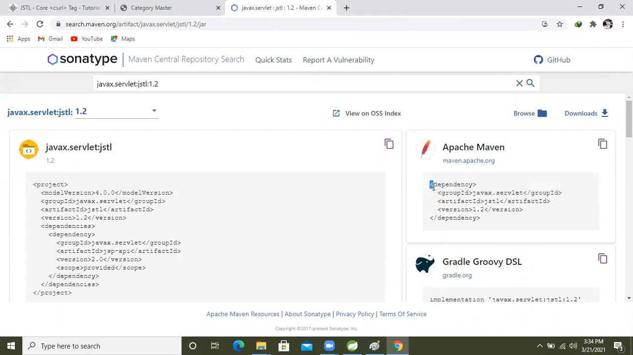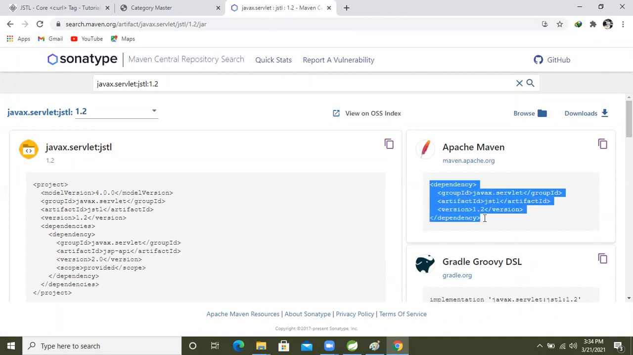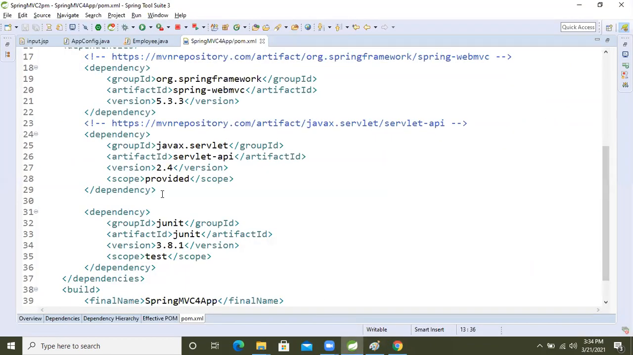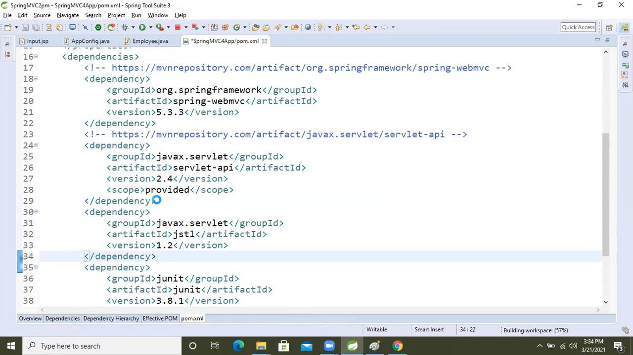If you use another JSTL tag, copy this one only, right? Copy this one and paste it inside that, this one. Why am I stressing? Because I suffered a lot because of this dependency.